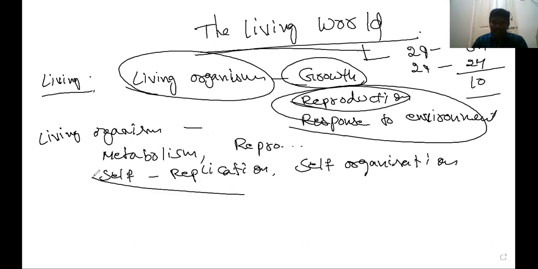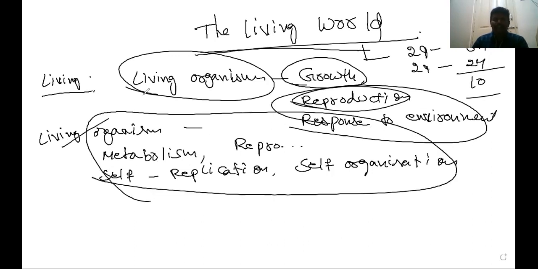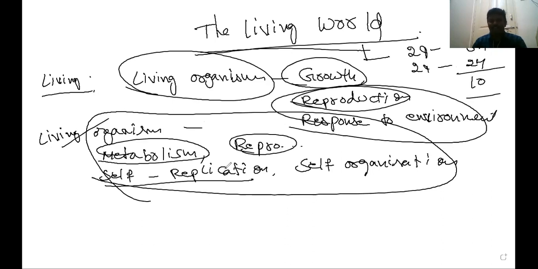These are the properties exhibited by living organisms. Self-replication means self-perpetuation: one organism gives rise to another organism.